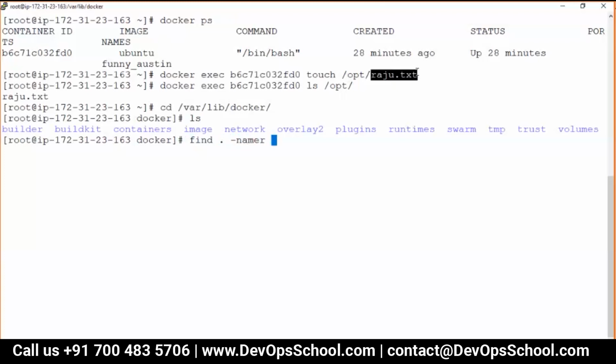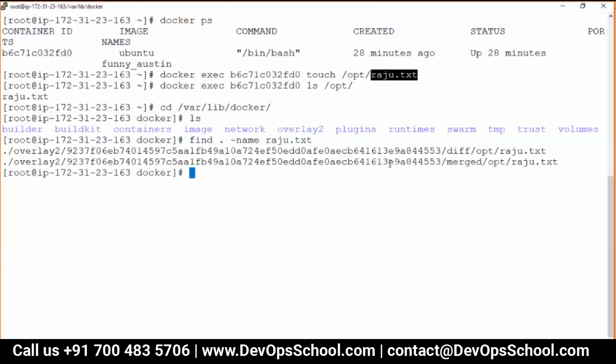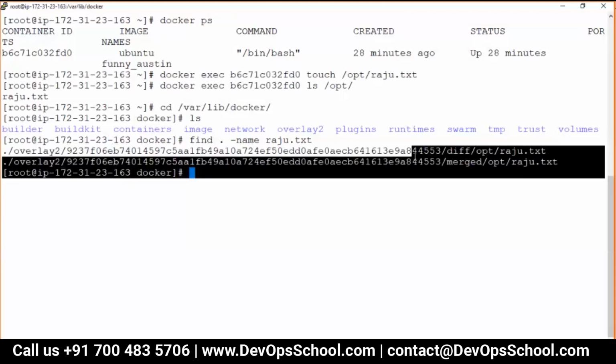So here I'm just searching for raju.txt. See here, the file is there, raju.txt under the opt, and here also, but it's two different locations. Now why we have two locations, diff and merged, that is a different thing, but the data is there right now in the host machine.